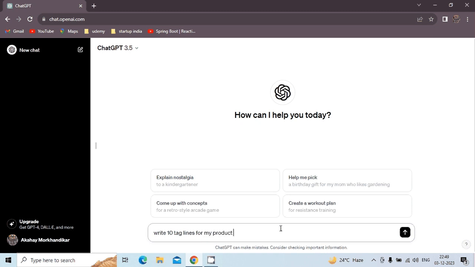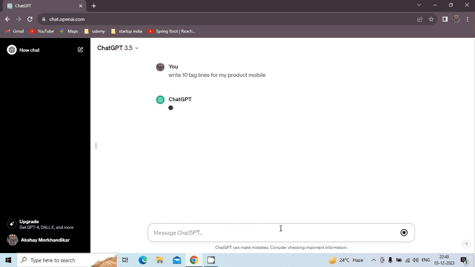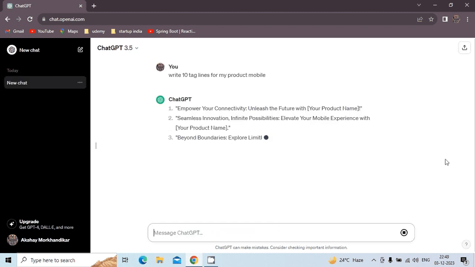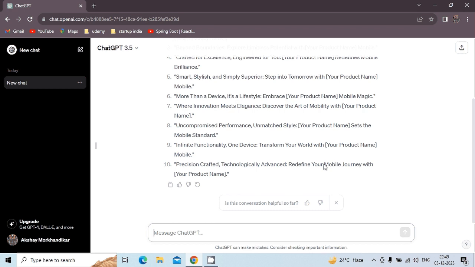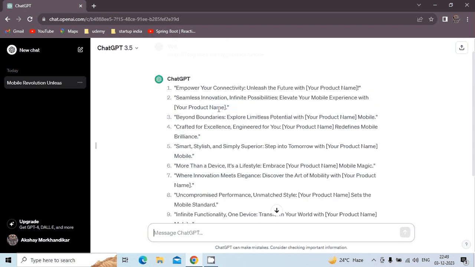I want 10 taglines for my mobile, because it can print thousands of taglines. So to limit that, we will make it a chunk size of 10. That is the reason I have given 10.